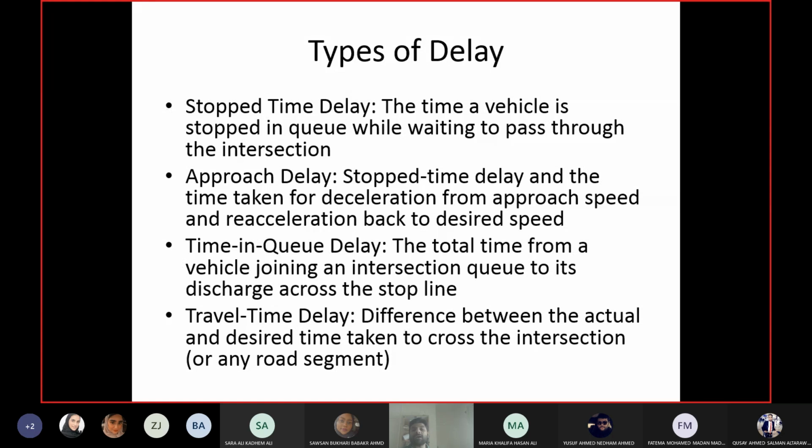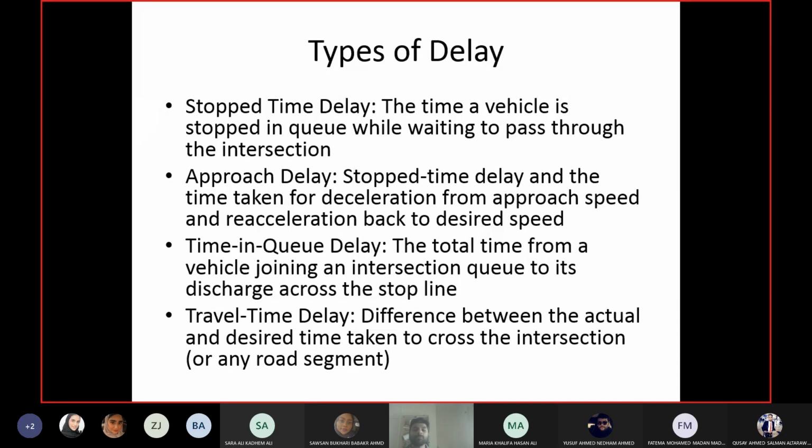If you want to find out the desired travel time, it will be distance upon speed. Which speed? The free flow speed. Because free flow speed is the choice of speed for the driver for that road. So it is totally dependent upon the choice of the driver. The travel time calculated using the free flow speed is the desired travel time. If you know the free flow speed, you can find out the desired travel time.